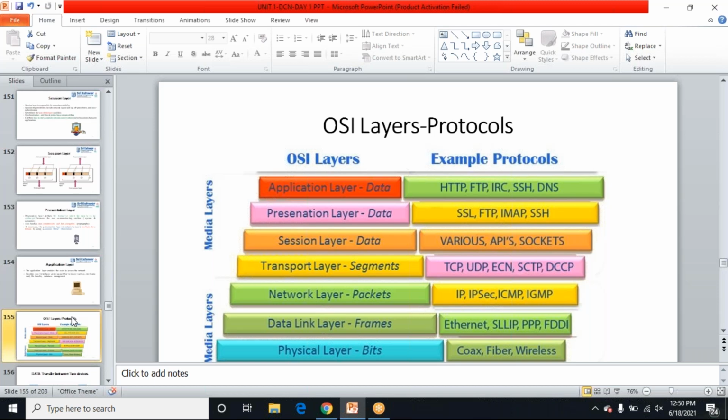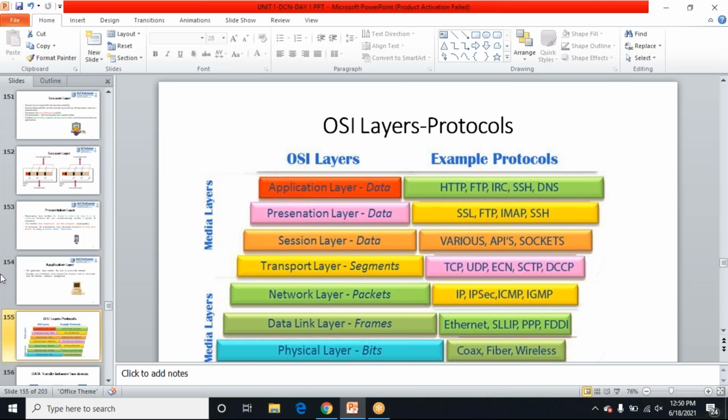First, what is the device used in various layers, what are the protocols used in various layers, and what are the functions? For example, if it is routers or switches, which device is used in which layer and what is the function of it? These are the questions in your interview.